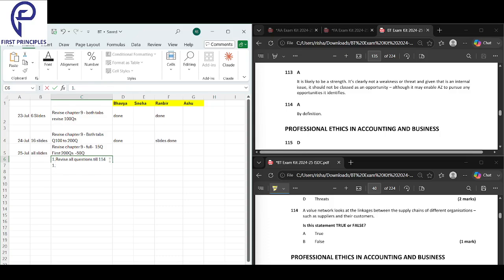And then we will revise chapter 10, which I'll be starting now. Second thing, revise chapters 9 and 10. That is the homework with regards to what we have done right now.